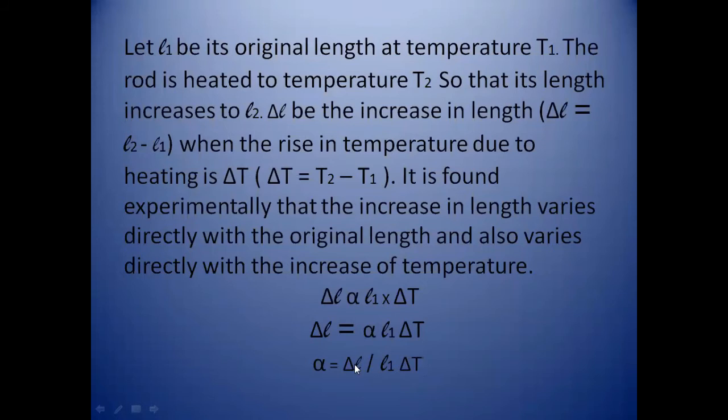The meter in the numerator cancels the meter in the denominator, and the only unit which remains is Kelvin, because the SI unit of temperature is Kelvin. So the unit of coefficient of linear expansion will be per Kelvin or per degree centigrade. This is the SI unit of coefficient of linear expansion.